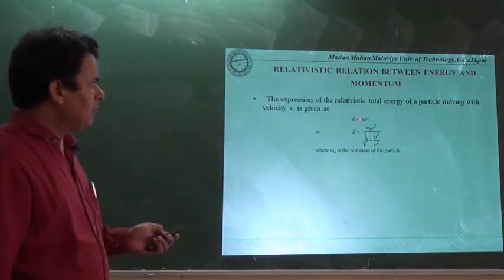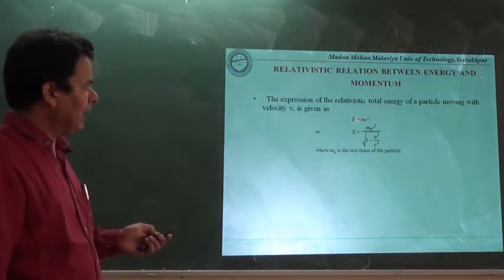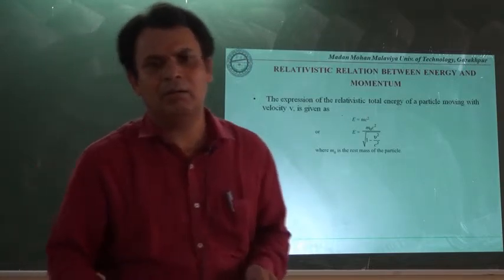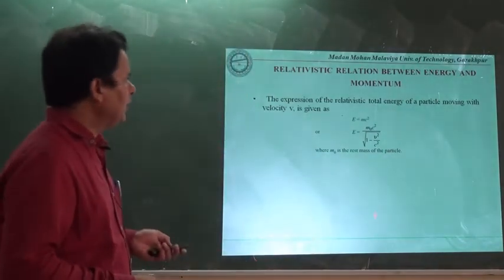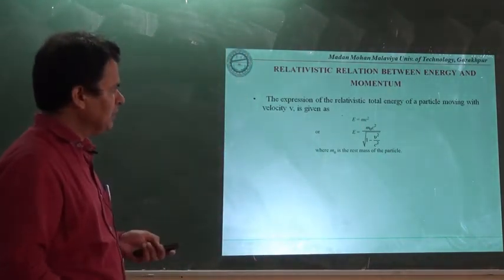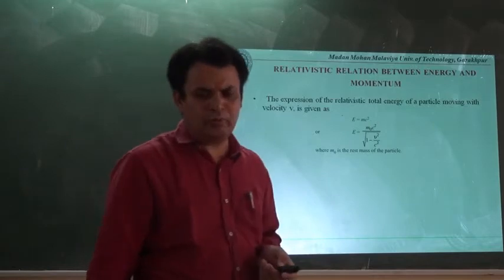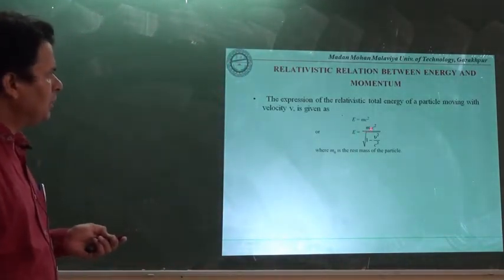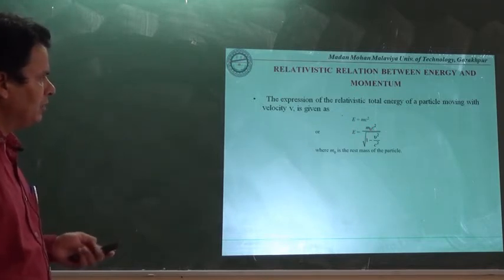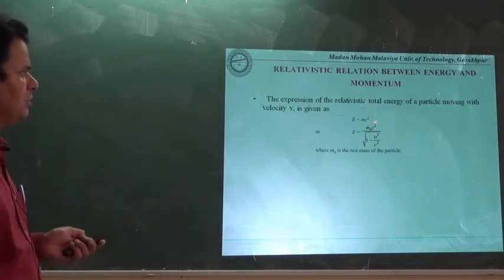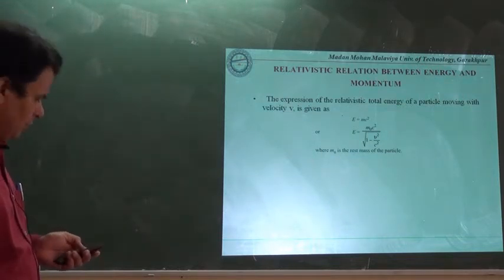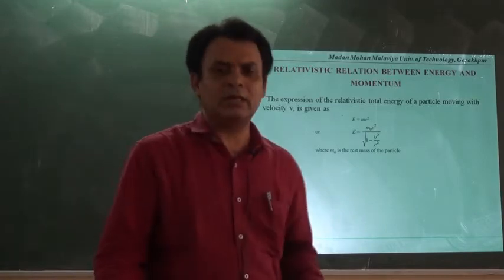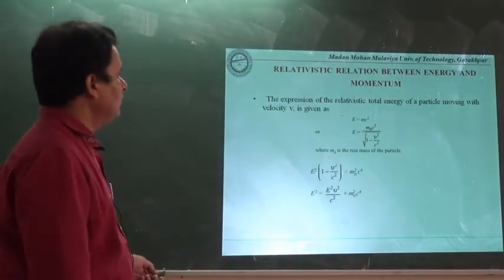Now this m is the mass of a body and depends highly on the speed of the particle. That's why in place of m we write m0 upon under root 1 minus v square upon c square, so E equals m0 upon under root 1 minus v square upon c square, into c square, where m0 is the rest mass of the particle.